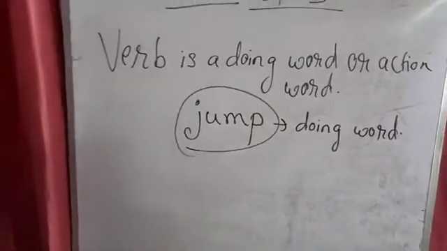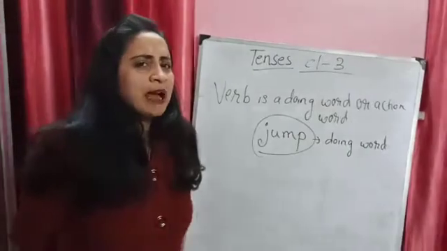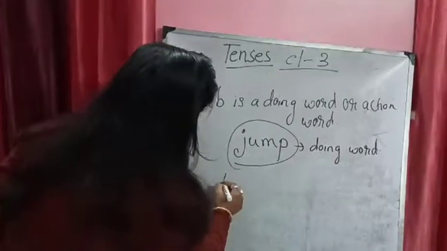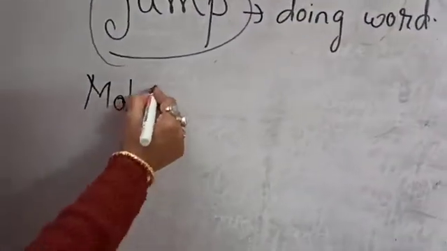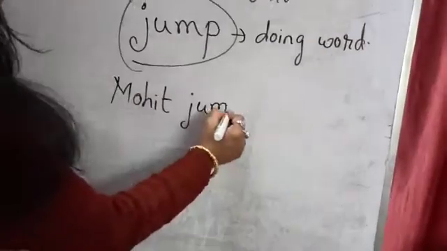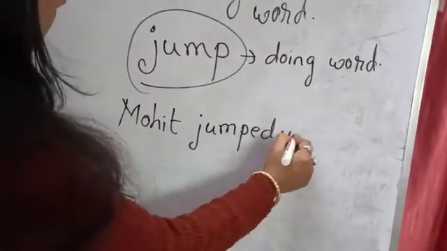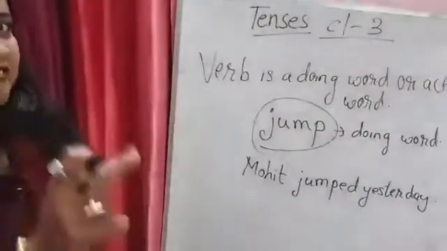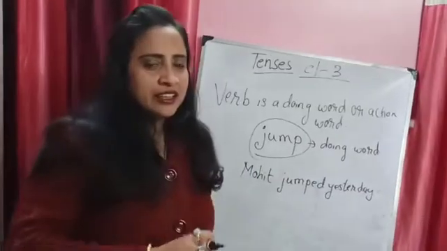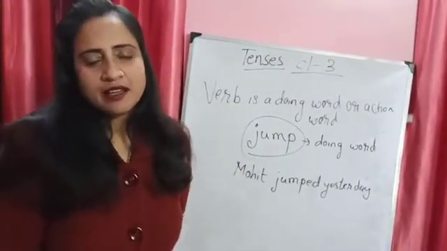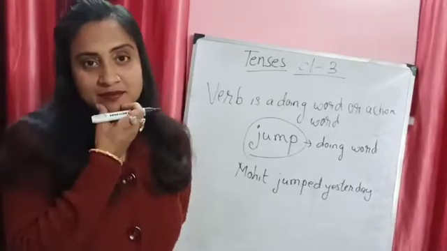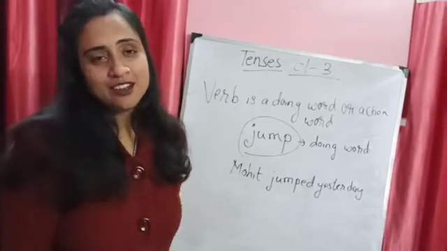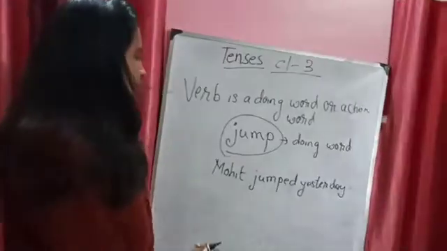Now the question is, yesterday, you know ma'am, what happened? One of my friends, Mohit, he jumped yesterday. So, Mohit jumped yesterday. Yesterday ma'am, we had a fight. You know Mohit, what Mohit did? He jumped on the bench, and ma'am, he disturbed the class. I know my dear children, you are all missing the school a lot, your friends a lot. Let's take the example of this. Mohit jumped yesterday.